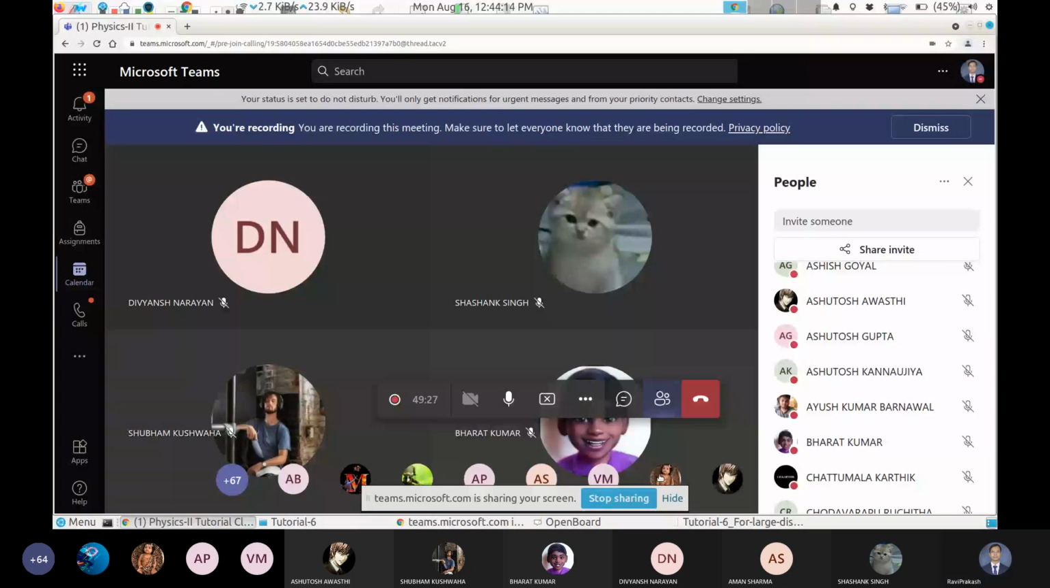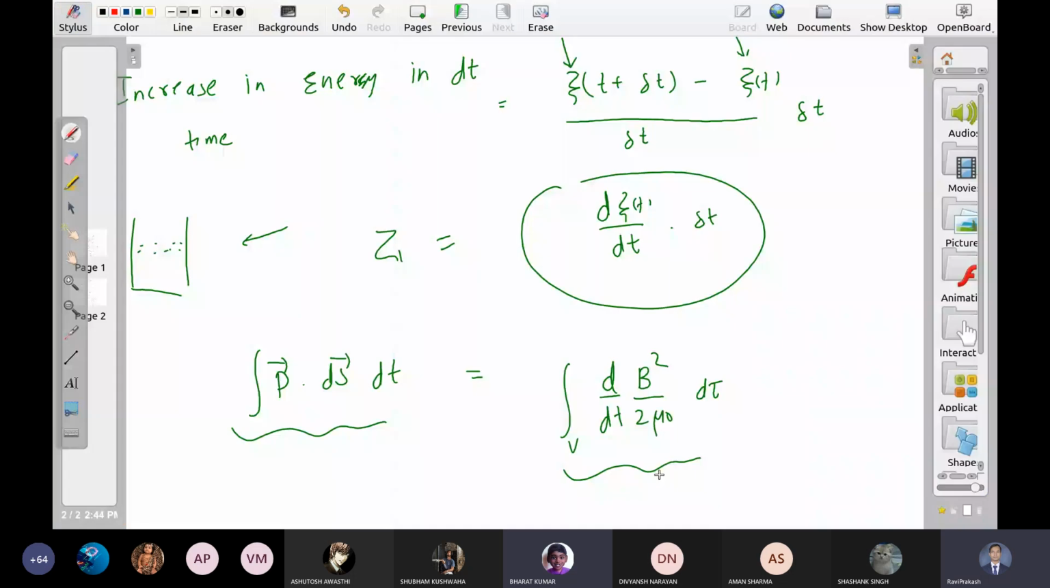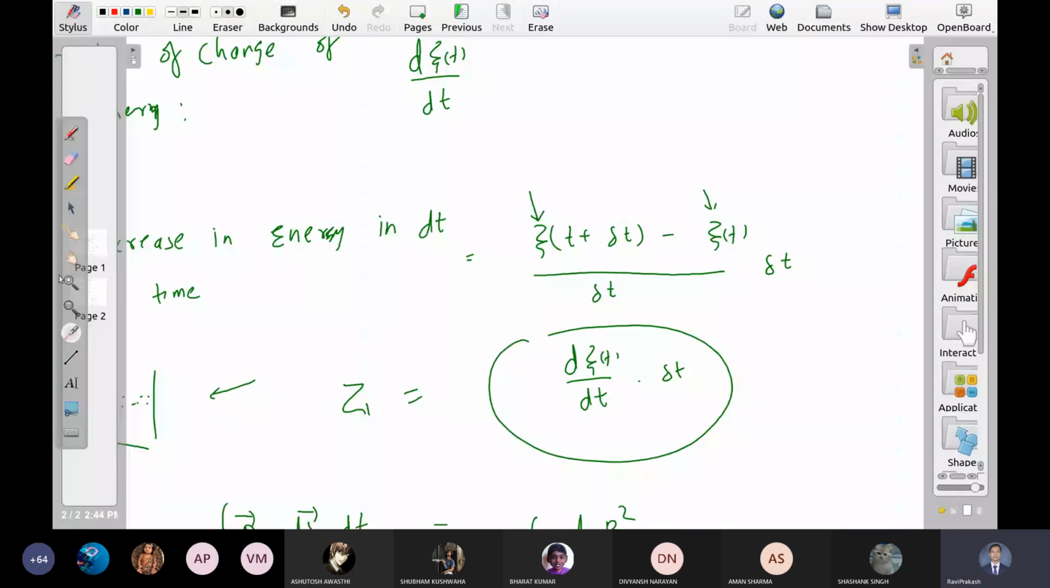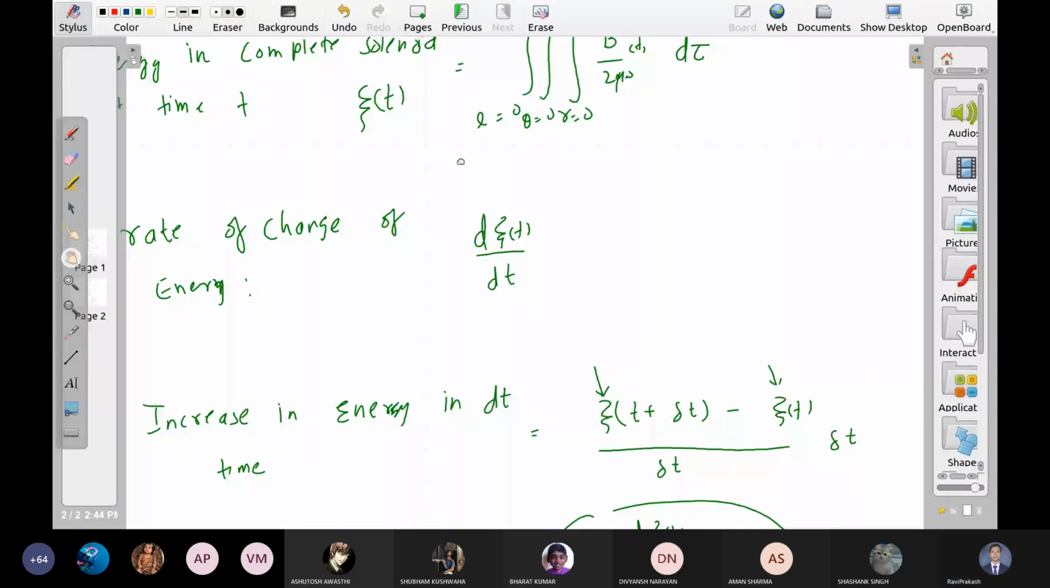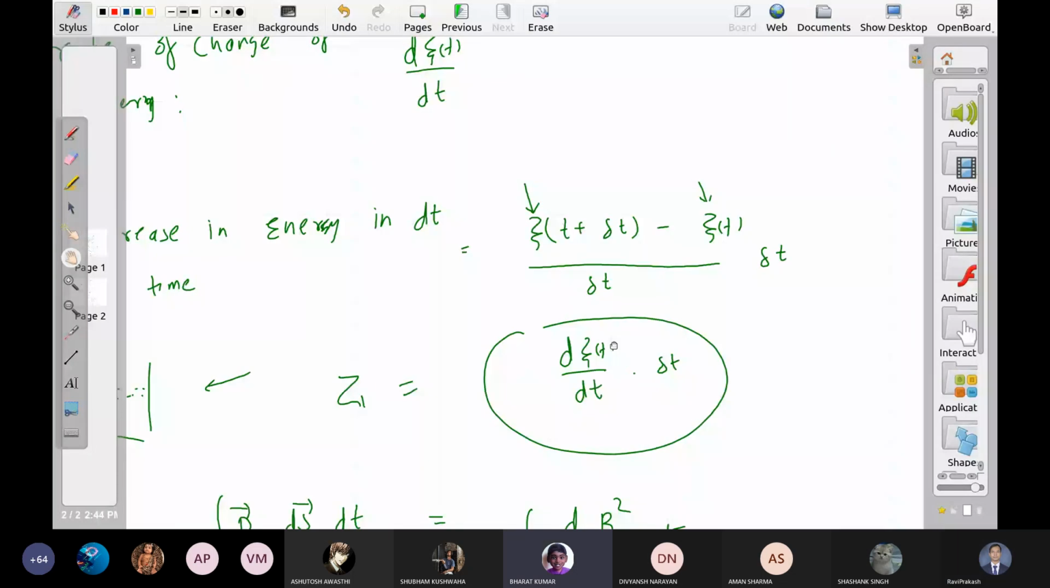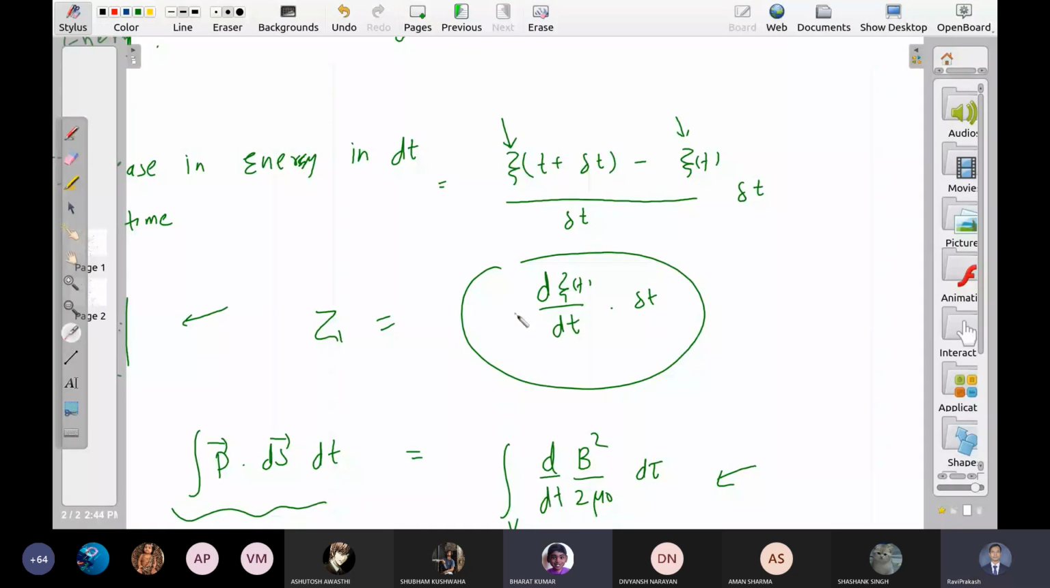Any doubt here with the pointing vector? Yes, sir. No, not the pointing vector, but sir, the last line actually. What you have written, Z1 is equal to d by dt of something, del t. You mean this? Yes, sir, the circled part. No, sir, lower. Z1 is equal to something. Yes, sir, this one.